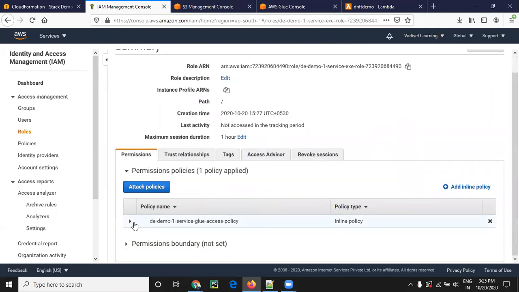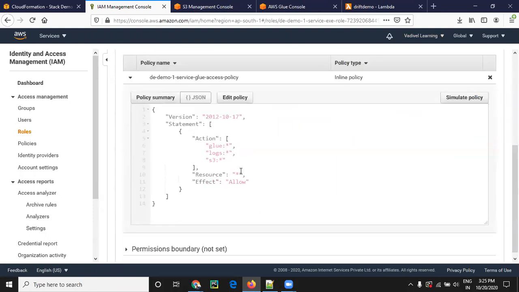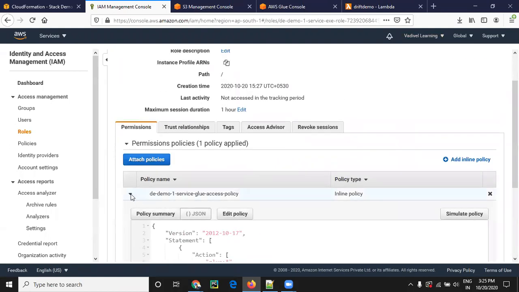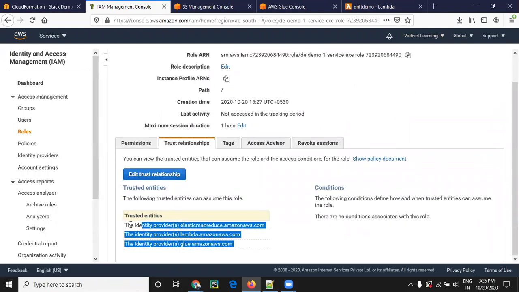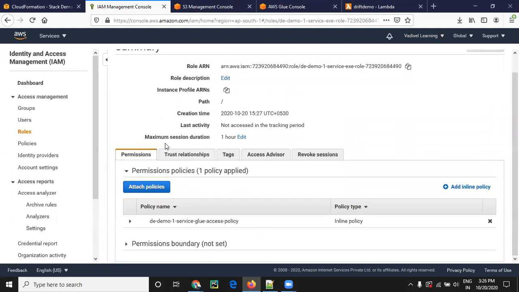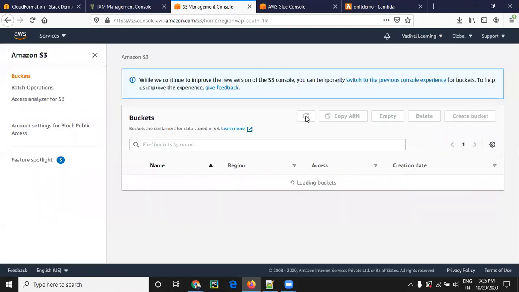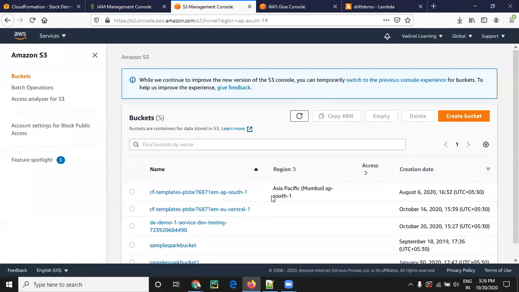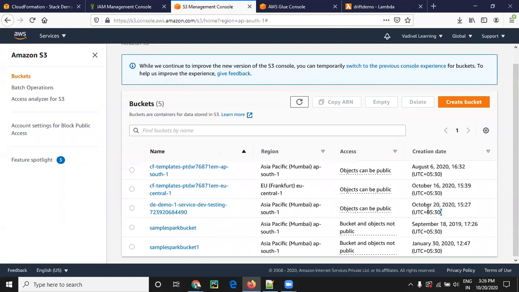For this account, we have one IAM policy we just added, and the trust relationships we added. These are the trust relationships we added in that template. Then the S3 bucket. The bucket is newly created. See the timestamp now. Created.